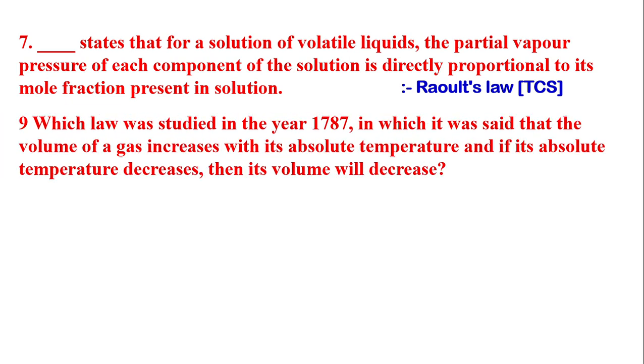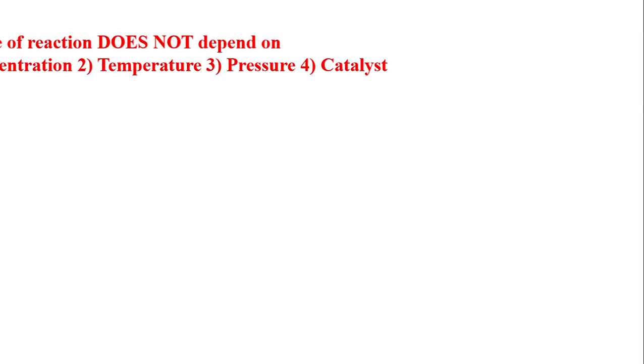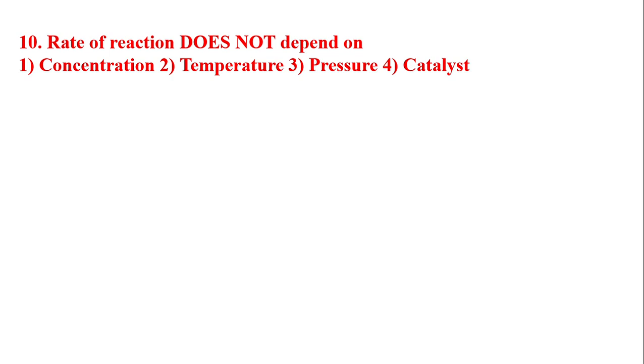Next question is, which law was studied in the year 1787, in which it was said that the volume of a gas increases with its absolute temperature, and if its absolute temperature decreases, then its volume will decrease? The answer is Charles' law. Next question is, rate of reaction does not depend on, options are concentration, temperature, pressure, catalyst. The answer will be pressure.